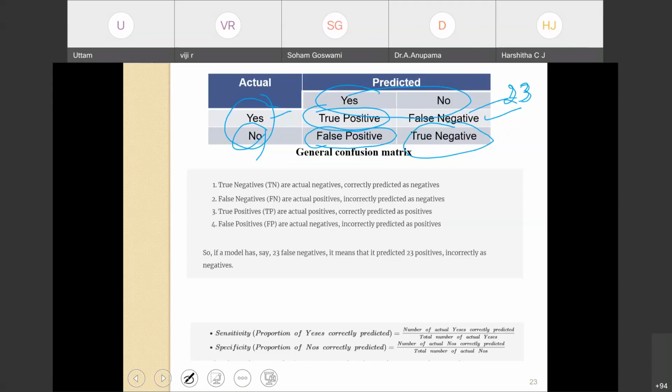It means that the model has predicted 23 positives incorrectly as negative. Incorrectly as negative.